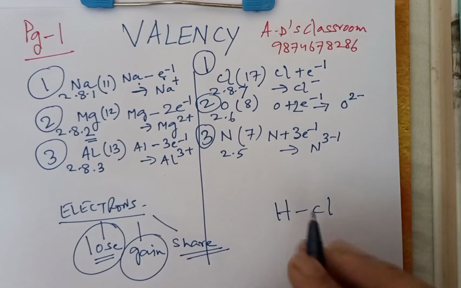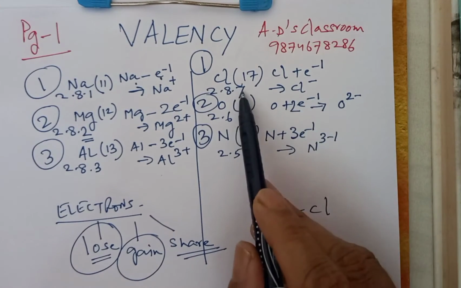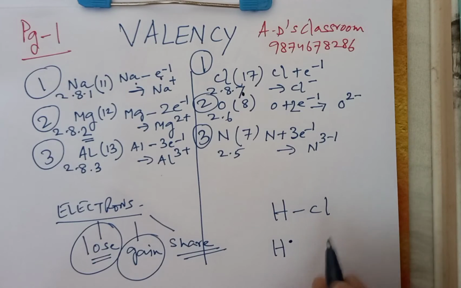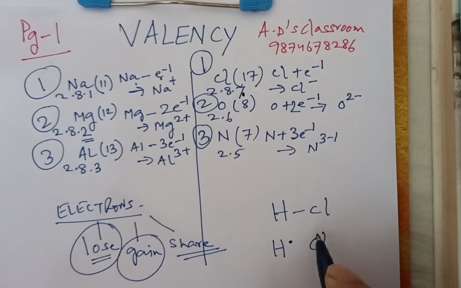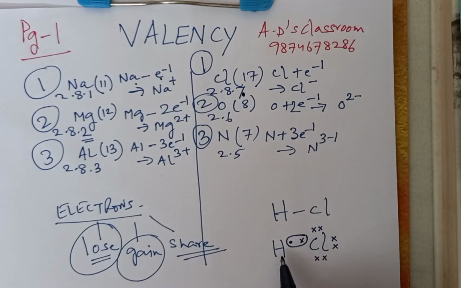Now hydrogen, its atomic number is 1. So 1 electron, let this particular black dot represent the only electron of hydrogen, and chlorine outermost shell has 7 electrons, 1, 2, 3, 4, 5, 6 and 7. Now this is sharing. 1 electron from hydrogen and 1 electron from chlorine.